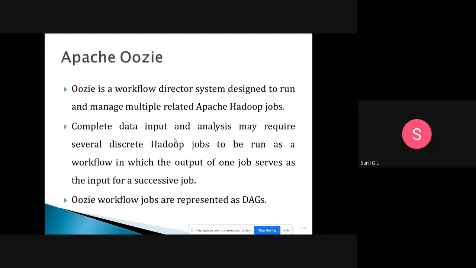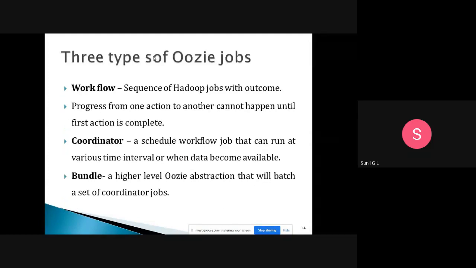So we are taking one example. Before that, there are three types of Oozie jobs: workflow, coordinator, and bundle. So what is the workflow? Workflow is nothing but a sequence of jobs with outcome. Without outcome, there is no workflow.